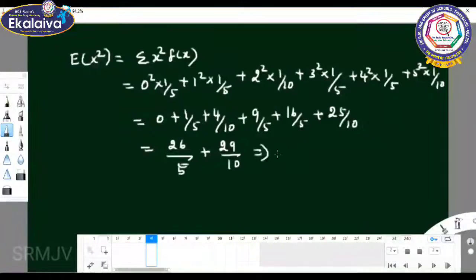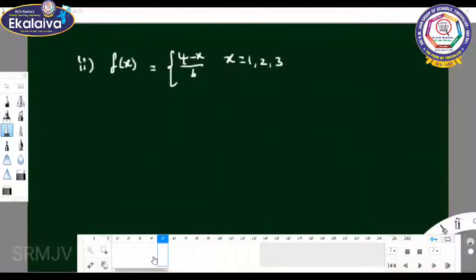So you can take 10 as the LCM, 20. 29 plus 52, so 81 by 10, or otherwise 8.1.